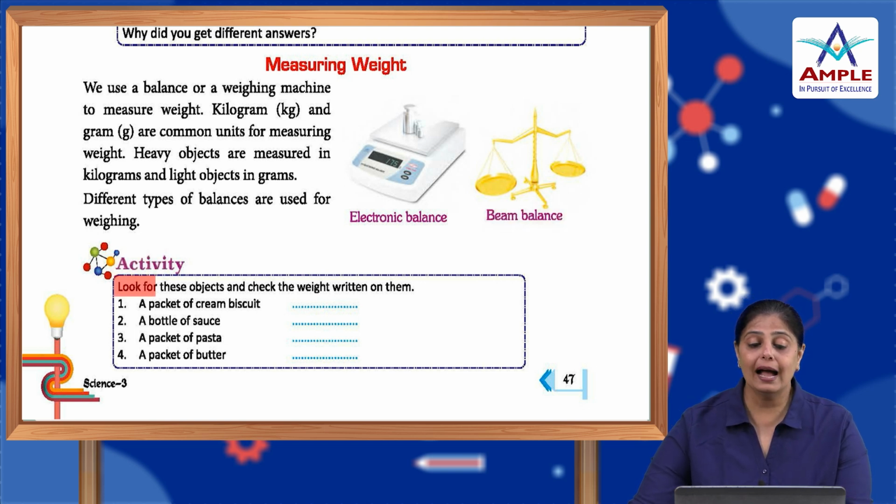Now, activity. Look for these objects and check the weight written on them. Find out the weight of these items: a packet of cream biscuit, a bottle of sauce, a packet of pasta, and a packet of butter.